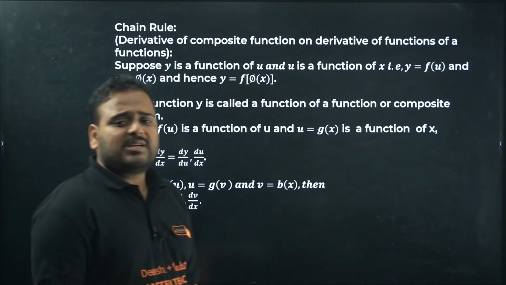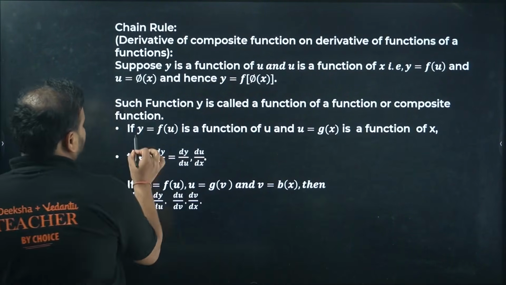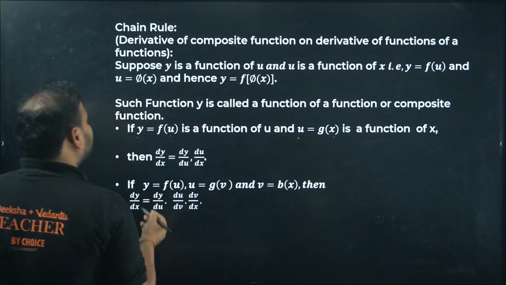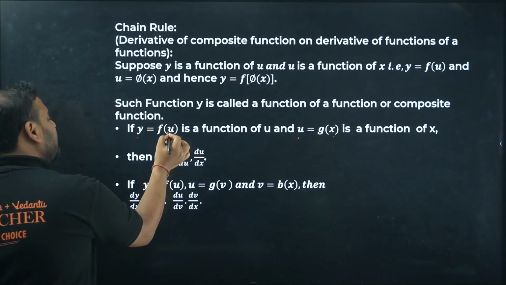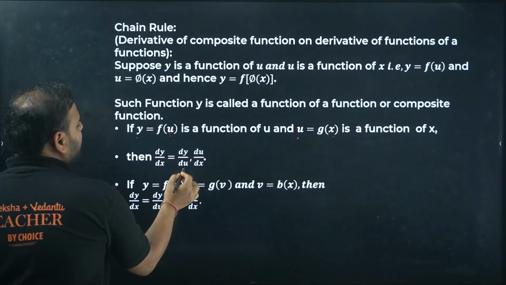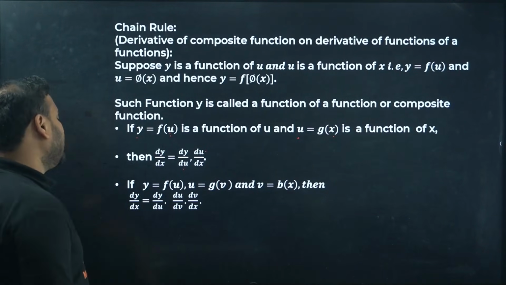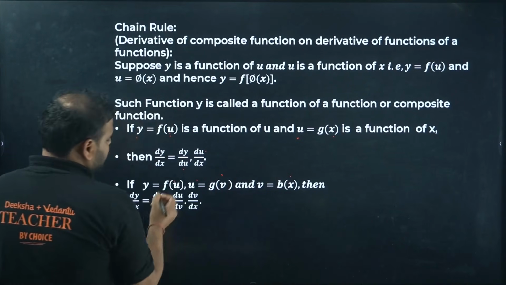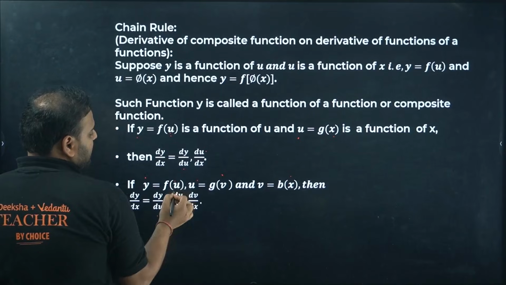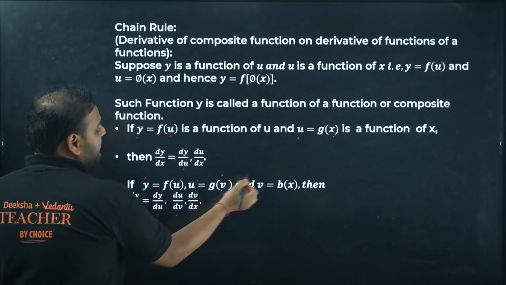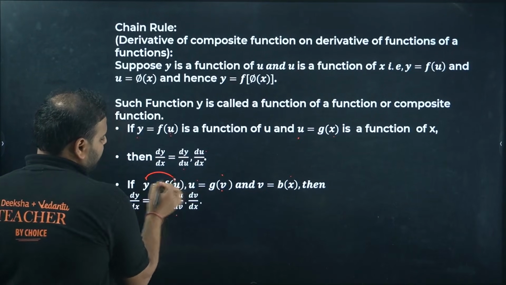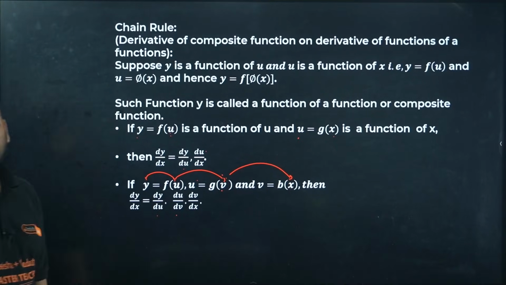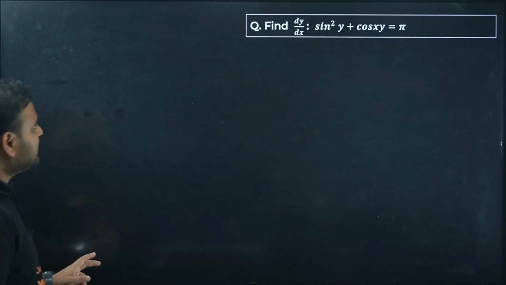Moving on, chain rule. Now this is a very simple concept. If you have a function y in terms of u, and function u is in terms of x, then to differentiate y with respect to x, you differentiate y with u and then u with x. Same way, if y is a function of u, u a function of v, and v a function of x, you differentiate y with u, then u with v and v with x. That's the rule of chain. You'll see in the questions, don't worry.